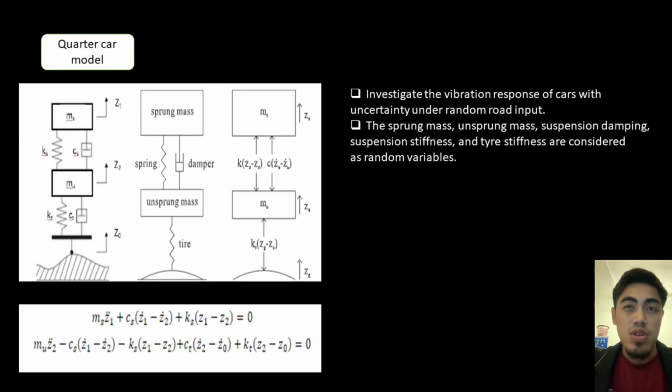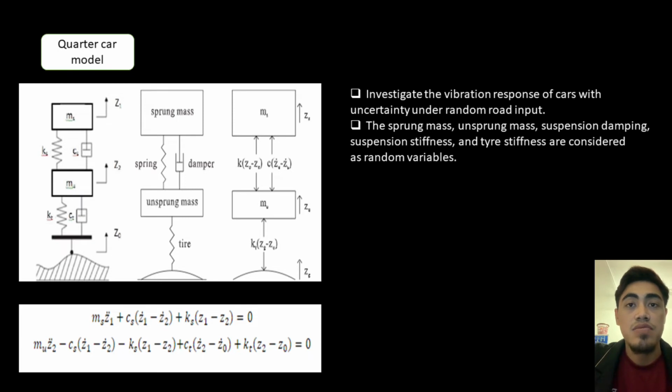Quarter car model. The quarter car model is the simplest representation of a vehicle that belongs to the lumped vehicle models. It is widely used in vehicle and suspension analysis, particularly those related to ride dynamics. It is used to investigate the vibration response of a car with uncertainty under random road input. The sprung mass, unsprung mass, suspension damping, suspension stiffness, and tire stiffness are considered as random variables.